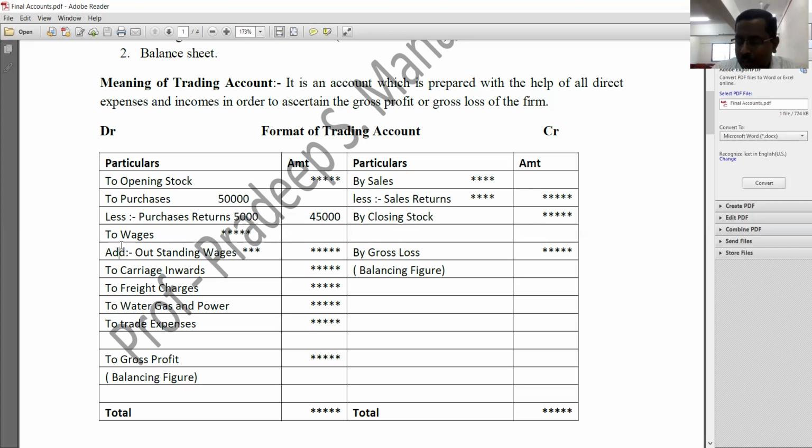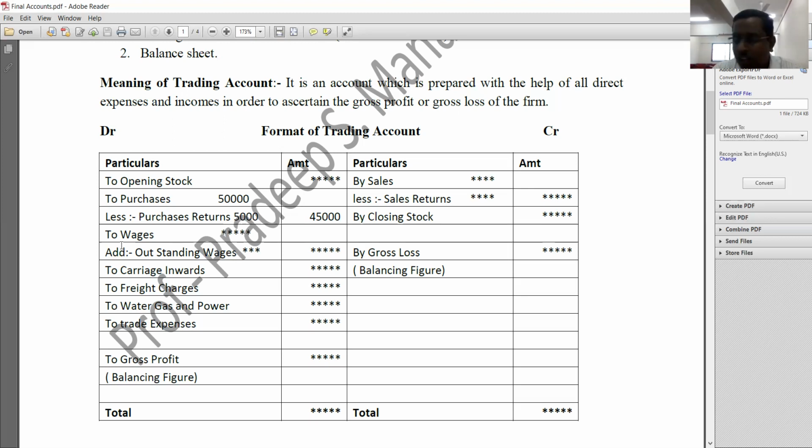Then other direct expenses like carriage inwards, that is transportation expenses incurred for raw materials. Then freight charges. Freight charges are nothing but the custom duties we need to pay, or you can say that we need to pay a certain amount of tax to the government or custom authorities, that is called freight charges.